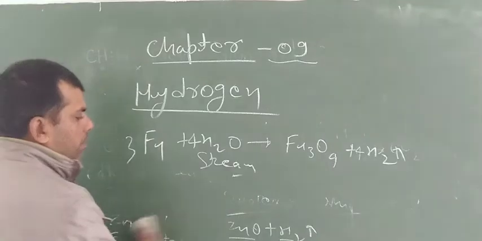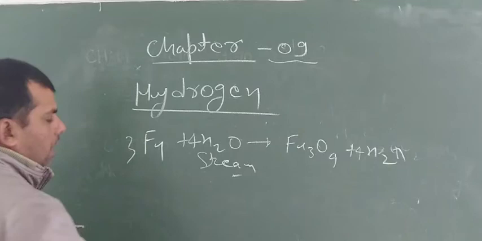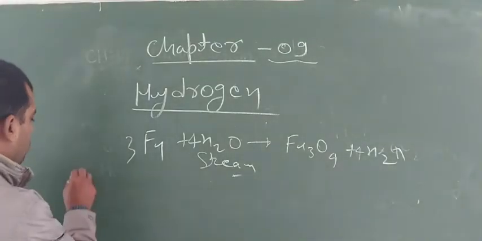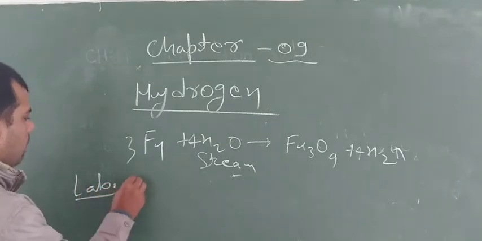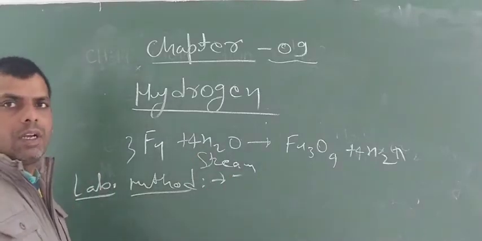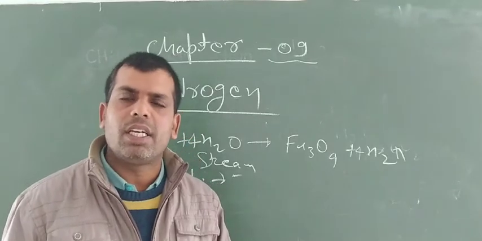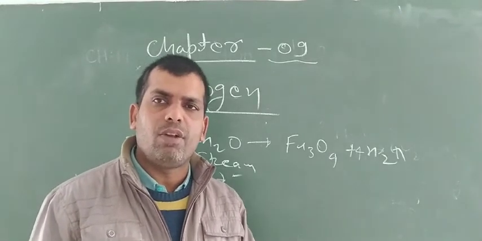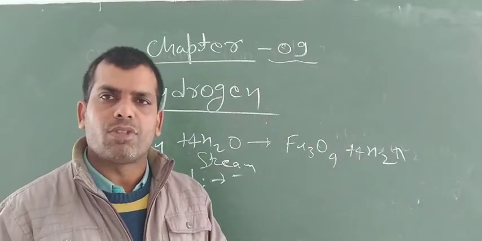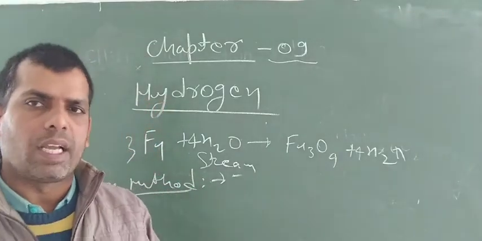One more important preparation of hydrogen gas is the laboratory method. In the lab, if we want to prepare dihydrogen, then zinc granules are taken. Zinc granules react with dilute H2SO4 to change into zinc sulfate with release of hydrogen gas.